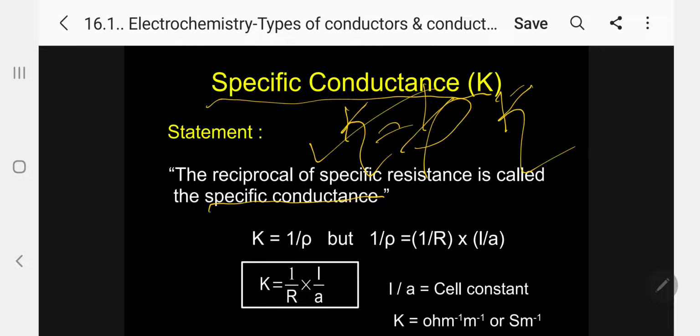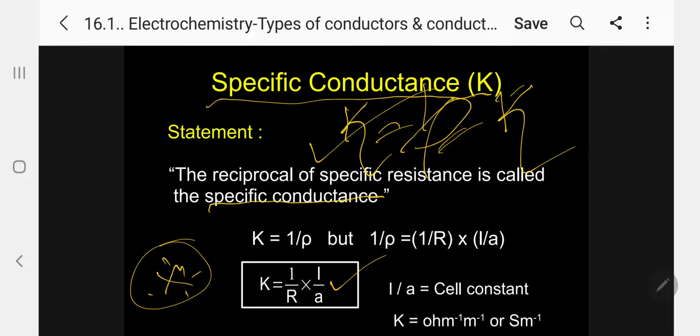Kindly follow. So, in that case, what is rho? We know the value of rho. Substitute the value of rho from that equation, you will get kappa, the specific conductance, equal to 1 by R into L by A. Please follow this, you have to memorize.